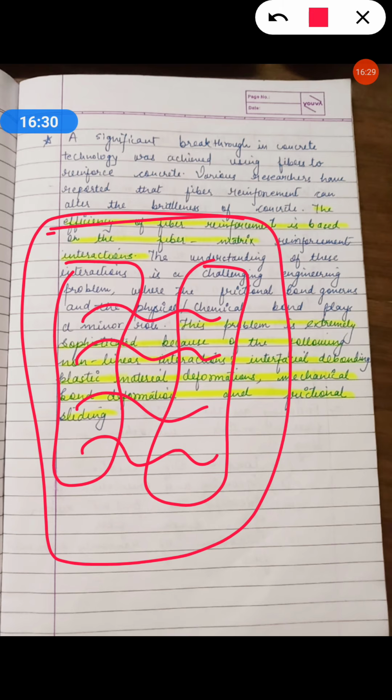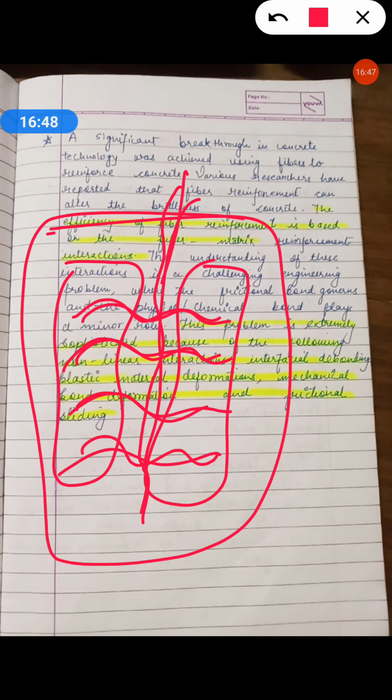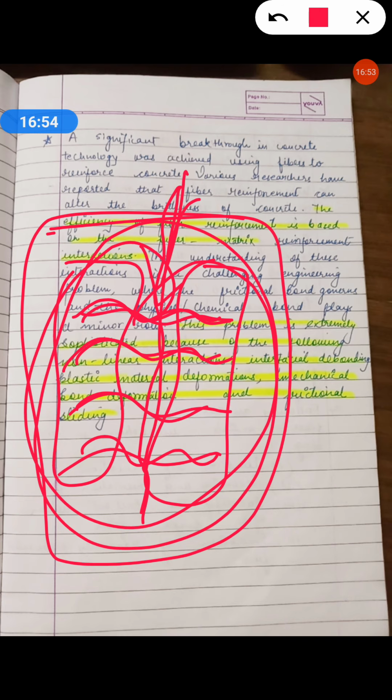This will help the concrete to have uniformity, and this will resist cracks. See, the crack direction is this way. Now due to the availability of fiber, this crack has already been stopped here only. So this is the phenomenon of using fibers in the concrete.